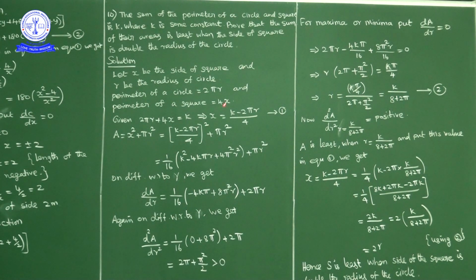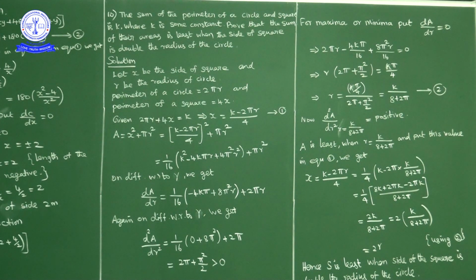So x square is ((k minus 2 pi r) by 4) whole square plus pi r square. This is the area of the square plus the area of the circle. Now square the denominator, 4 square is 16, so 1 by 16 into (k minus 2 pi r) whole square. Using (a minus b) whole square equals a square minus 2ab plus b square, that is k square minus 4k pi r plus (2 pi r) whole square, which is 4 pi square r square, plus pi r square.